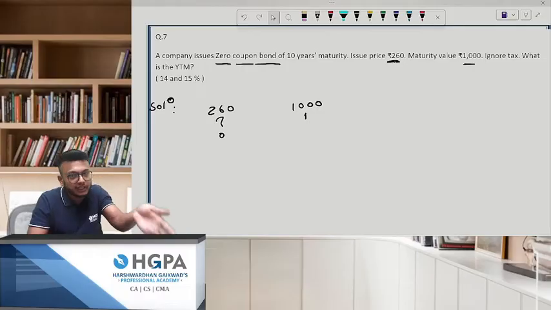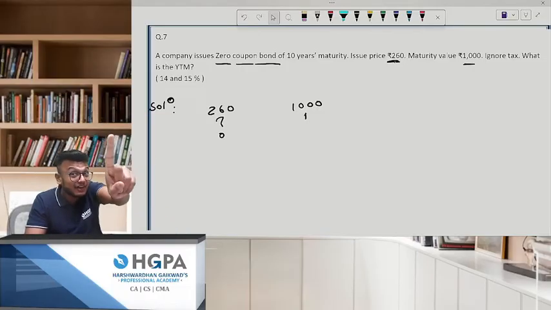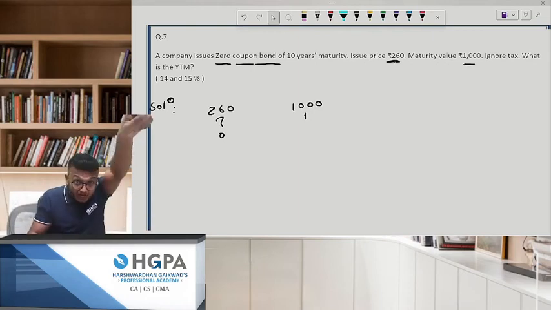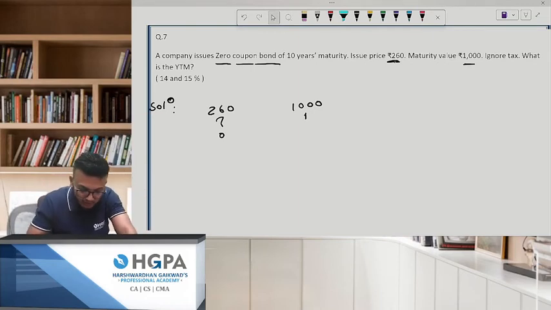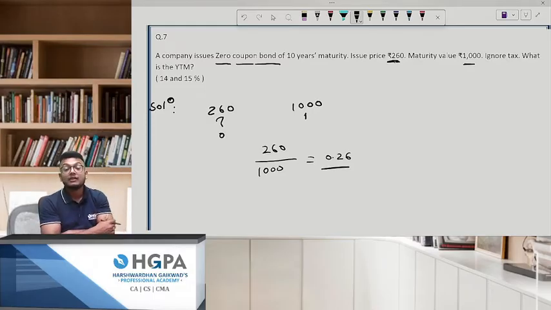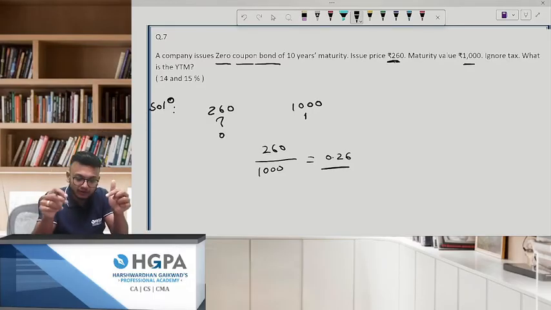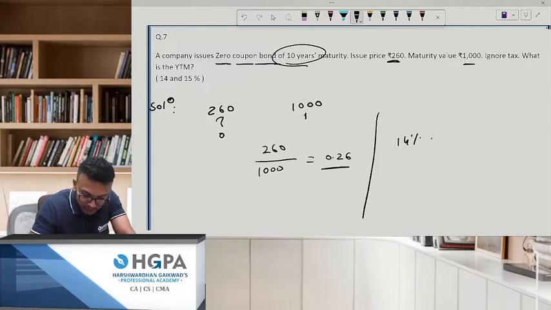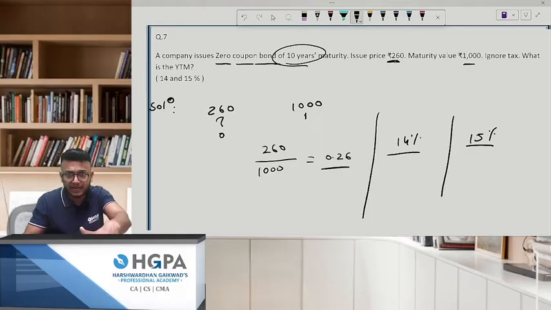See, if you're putting 260, you're getting 1000. What is the present value of this? Because there is no interest rate in this, what am I doing? For 1 rupee, what is the present value? Very simple, 260 divided by 1000, I get 0.26. Now the point is, you have to see the present value table. In that present value table, for 10 years maturity, you have to compute the interest. So it comes under 14% and 15%. Okay, and we write the discounting factor also. See, for 10 years at 14, how much is this?